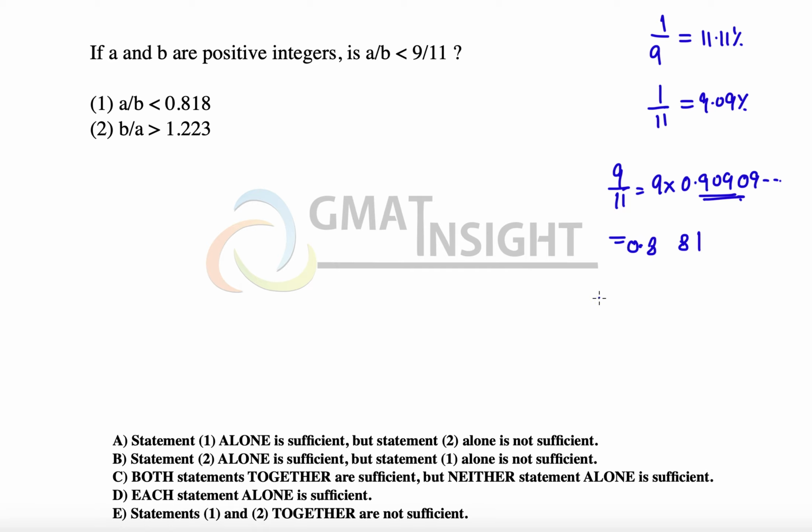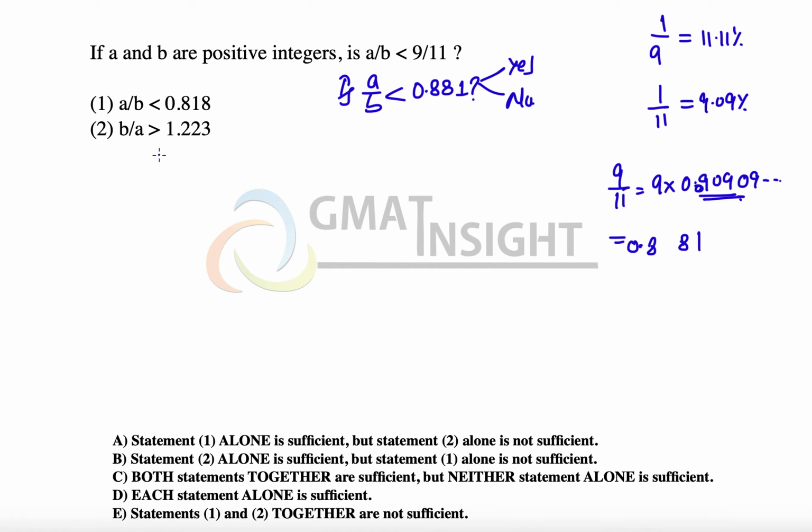So we have to just find out whether a upon b is less than 0.881 or not. We need to answer this question in the form of either yes or no.